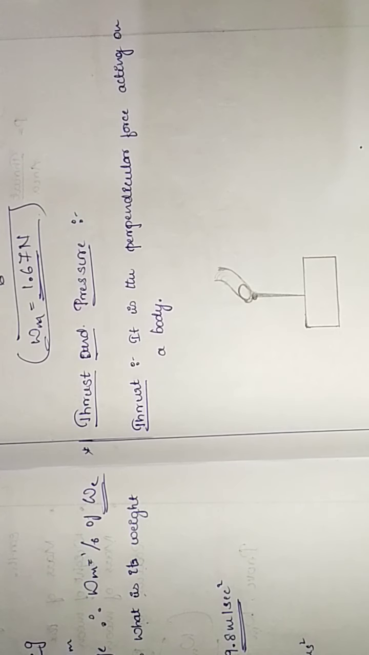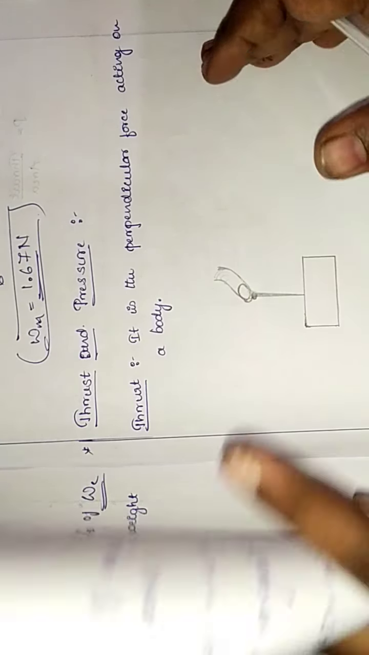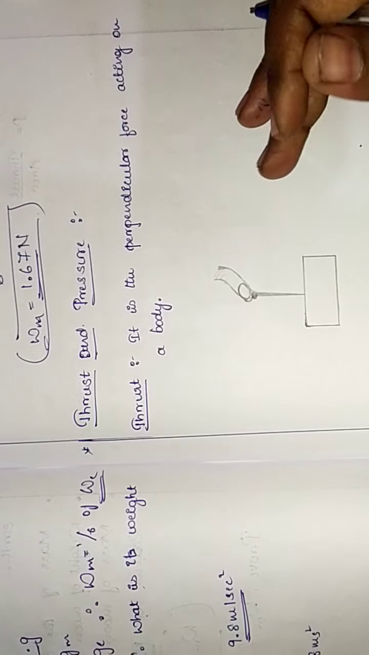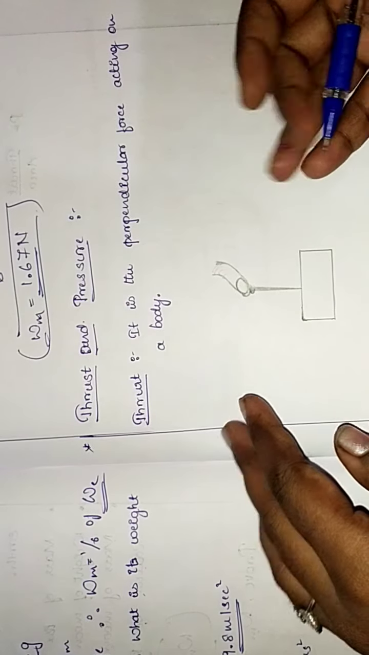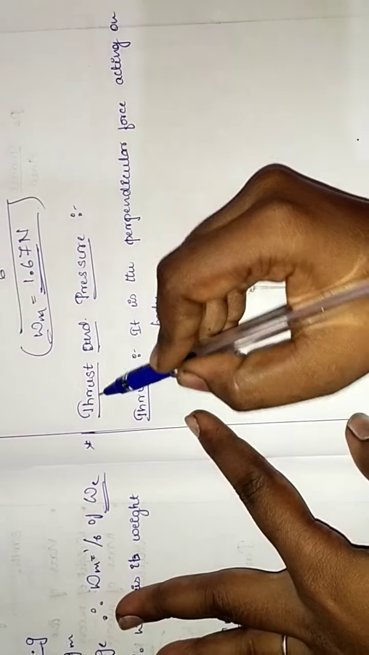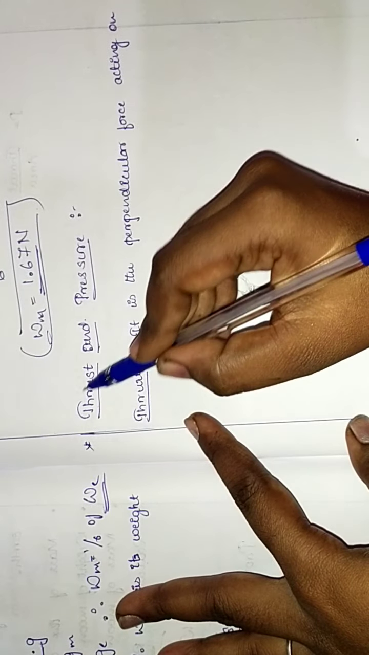Hello children. So today we are going to continue with thrust and pressure. So far we have covered till weight of an object on the moon and with some problems as well. So today we are going to continue with thrust and pressure. Before getting to thrust and pressure, we'll see what is thrust.